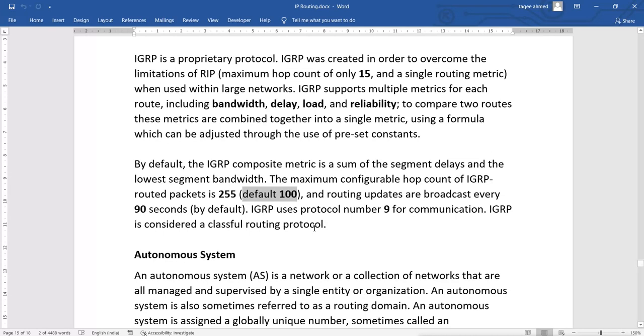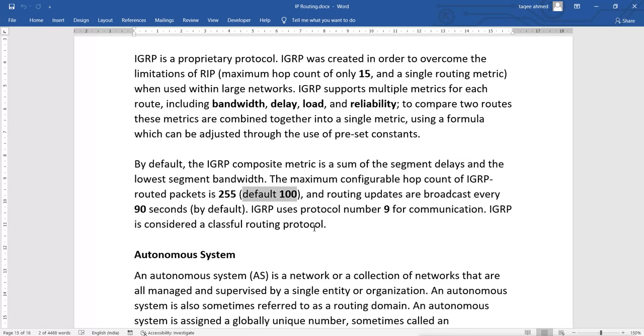That means it can go through 100 routers in between source and destination, but we can increase it to 255. The maximum limit for the hop count is 255. It is very big, that means it can support a large network where you can have 255 routers connected in a single line.